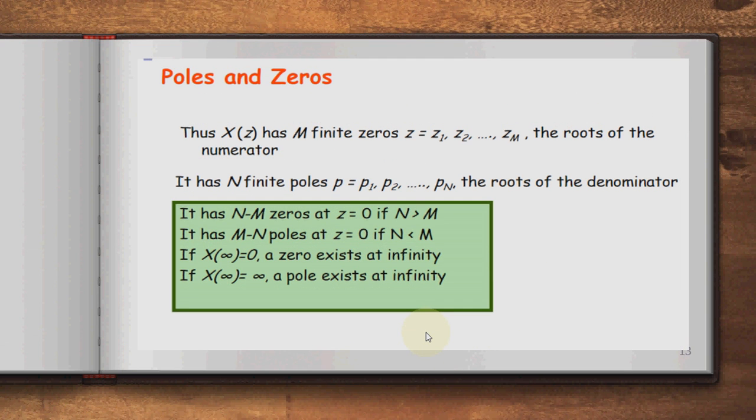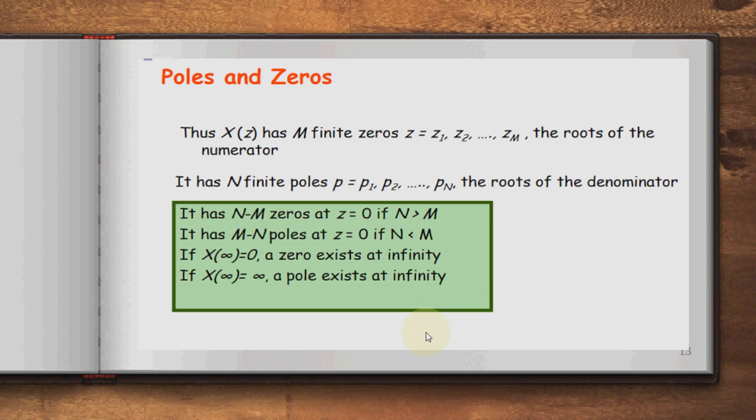So the poles and the zeros: X(z) has m finite zeros, that is z equal to z1, z2 up to zm, the roots of the numerator, and it has n finite poles, that is p equal to p1, p2 up to pn, the roots of the denominator.